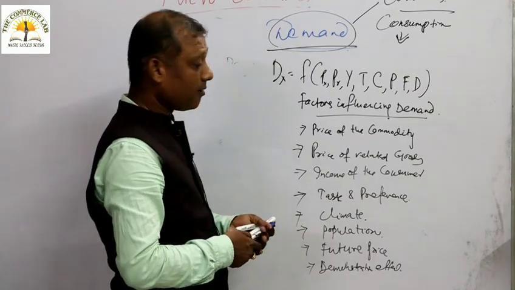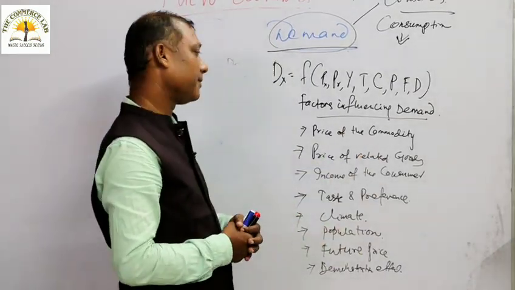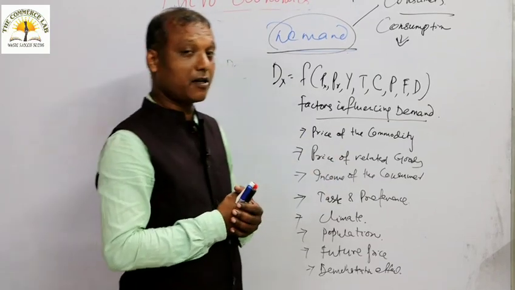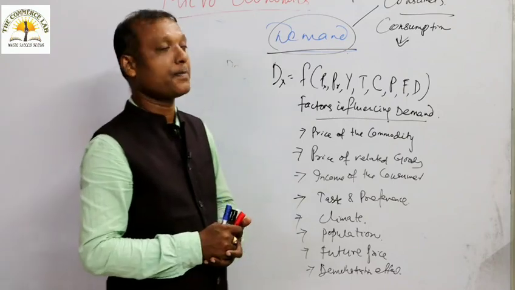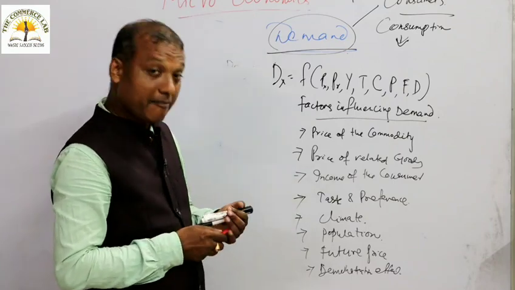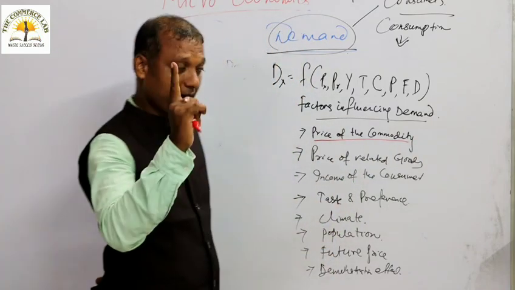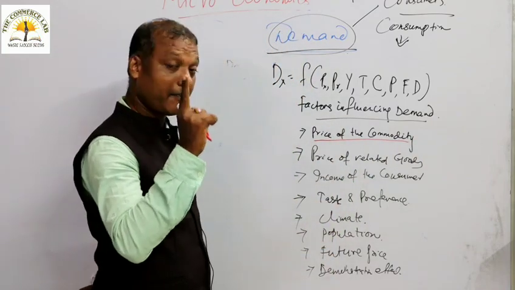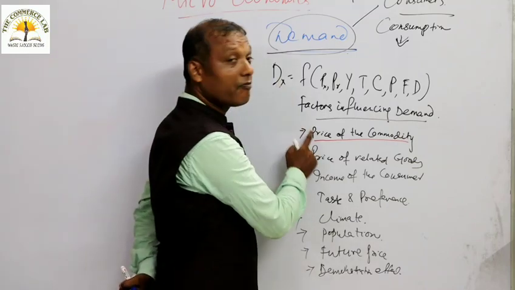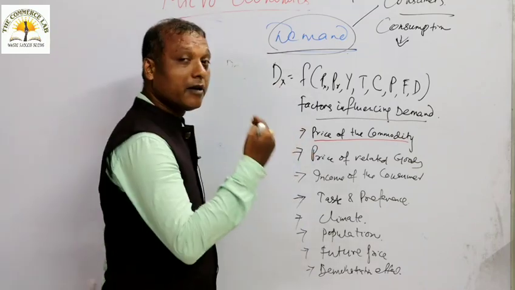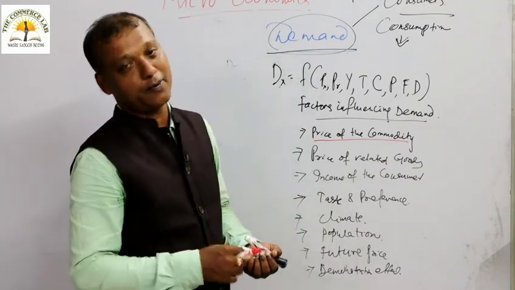So let us know what are the factors that influence demand of a commodity. The first factor, the important factor to influence demand of a commodity, is the price of the commodity. There is an interesting relationship between demand and price of the commodity.